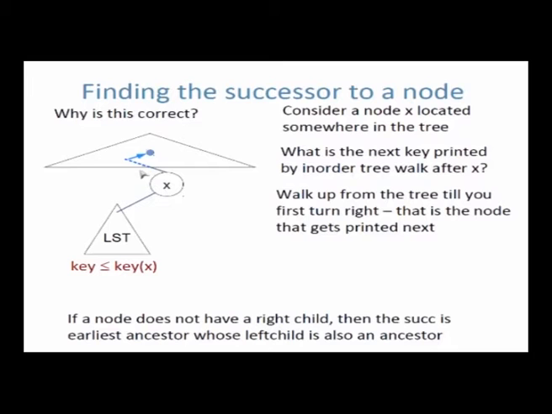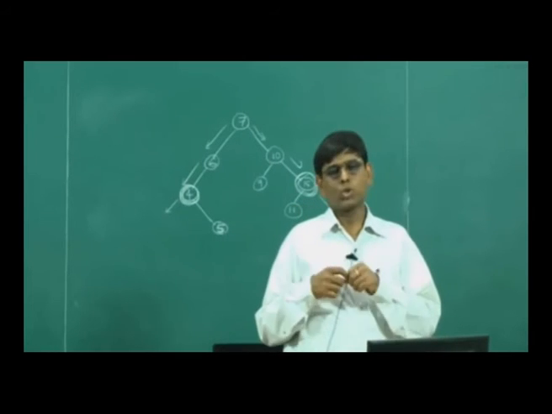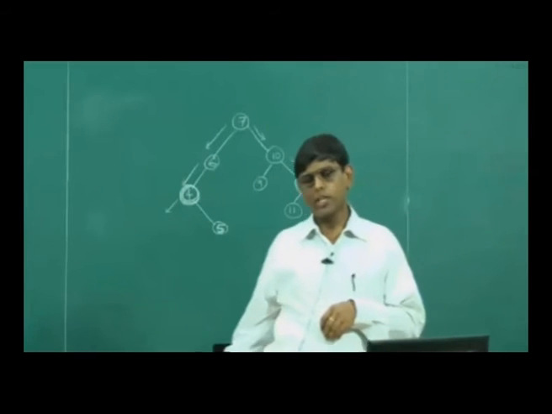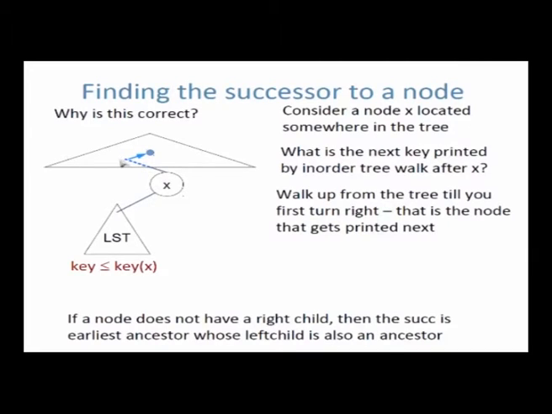So when you return from the right child you are coming back left. Remember, coming back from the right child, you are coming back left. So this node is also finished, so you may come back again, you will go left. So the in-order tree walk will return by going left up the tree, and after it has finished going up the tree it will hit a node where it cannot go further up left, and then it will return back to a node for which this is a left child, right?